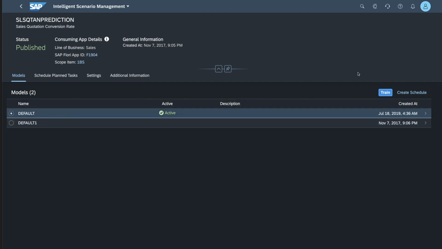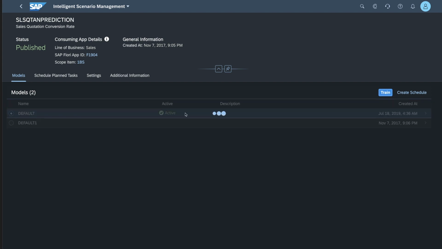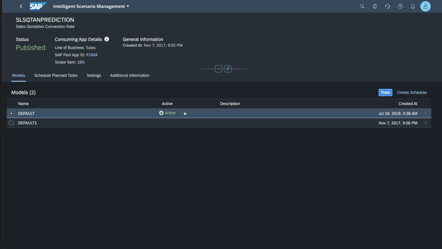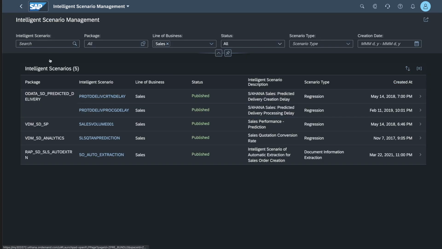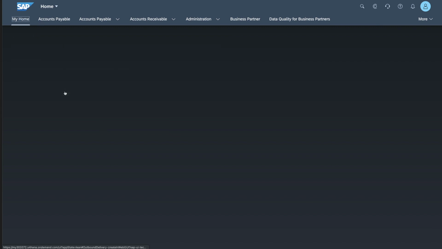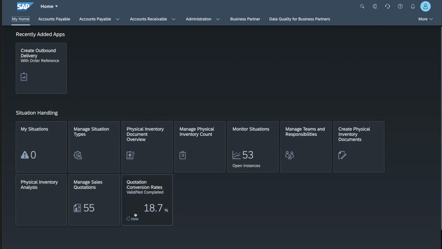So typically here as well, for quotations, the minimum that you would want for it to make any kind of sense would probably be in the vicinity of 2,000 documents. So this is for the machine learning capabilities, which, as we saw, has helped us determine the quotation conversion rates and the predicted rates in the future.